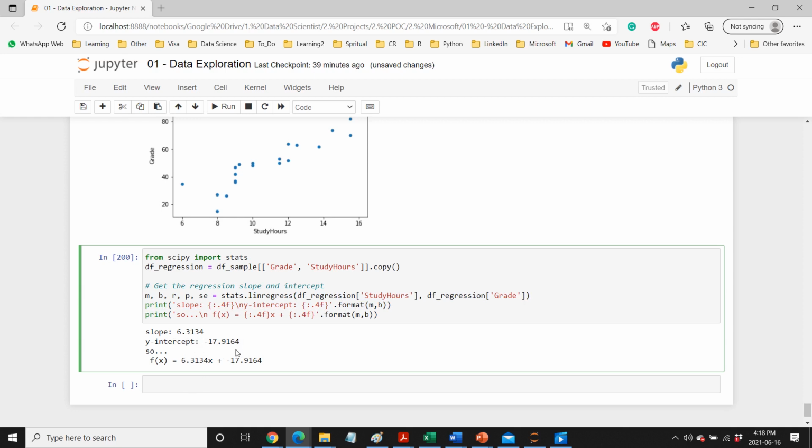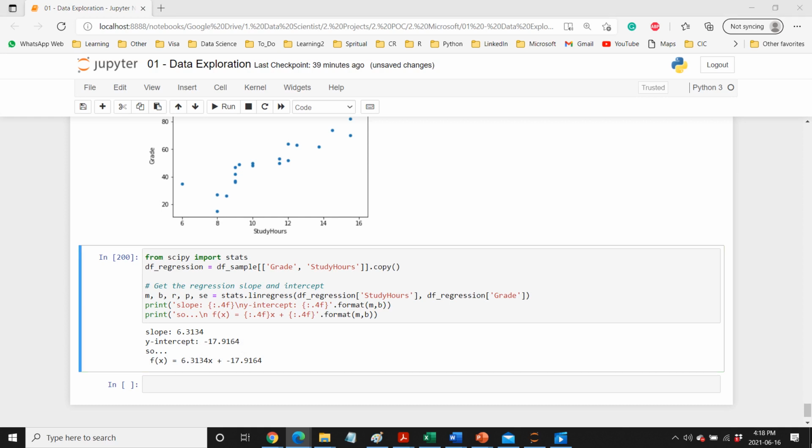So the equation is like y = mx + c, if you remember from school, and the intercept, the c, is minus 17. So if the value of x is 0, then y will be minus 17, like that. Okay, so that's basically it.